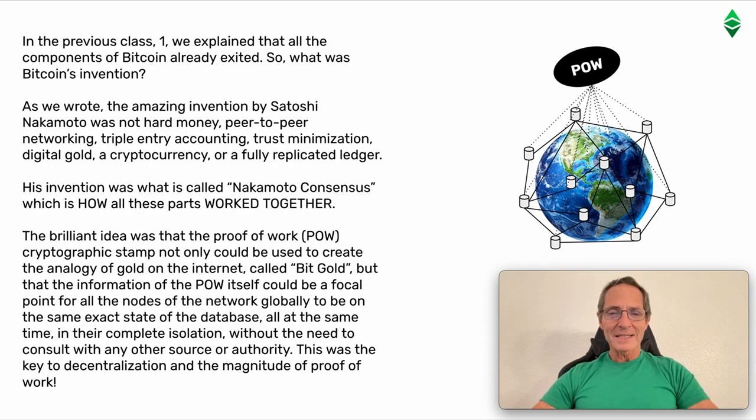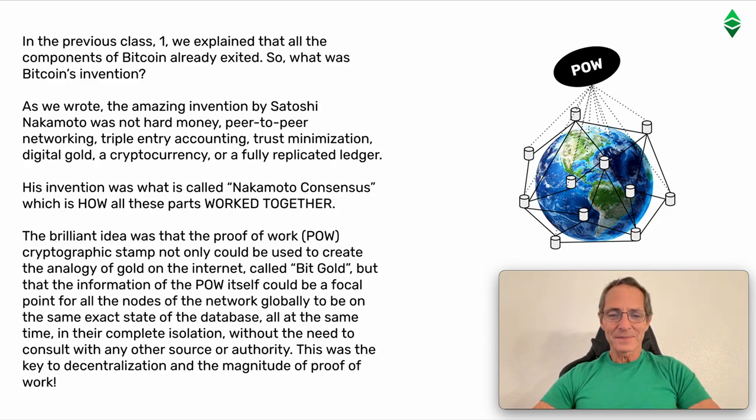In the previous class 1, we explained that all the components of Bitcoin already existed. So what was Bitcoin's invention? As we wrote, the amazing invention by Satoshi Nakamoto was not hard money, peer-to-peer networking, triple entry accounting, trust minimization, digital gold, a cryptocurrency, or a fully replicated ledger. His invention was what is called Nakamoto Consensus, which is how all these parts worked together.